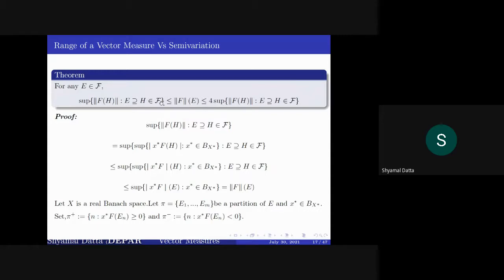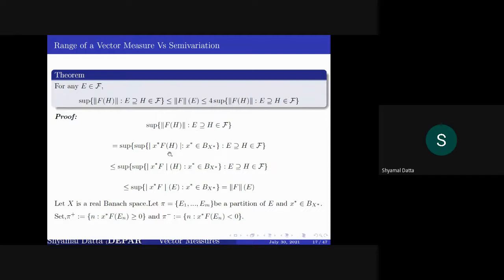Okay, so if you simply calculate, this is equal to the supremum of the norm of Fh. You can find a functional from x star such that this norm is actually attained.